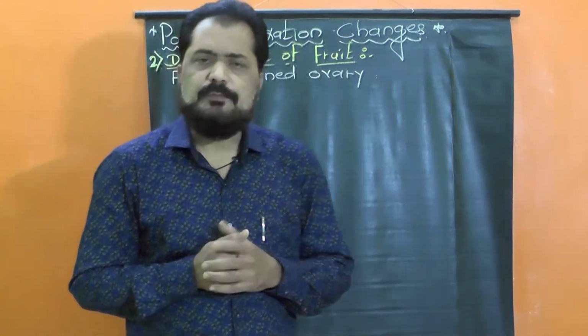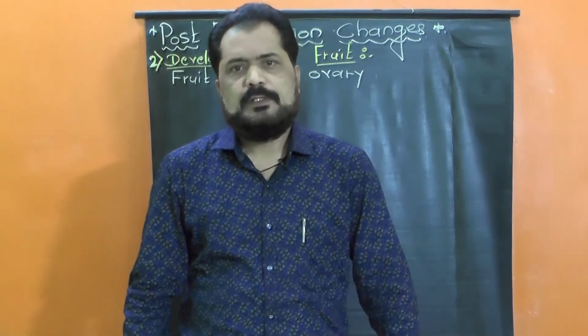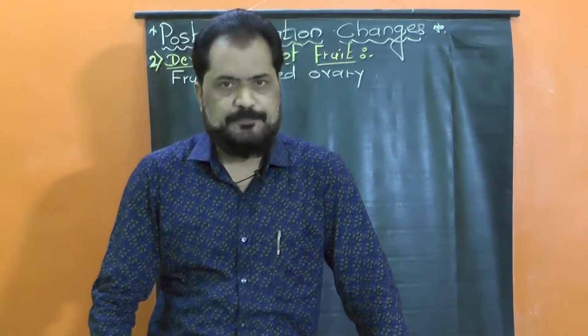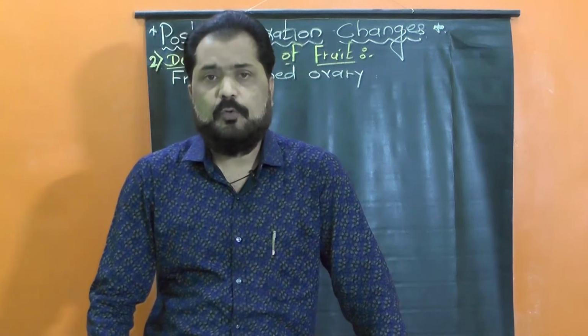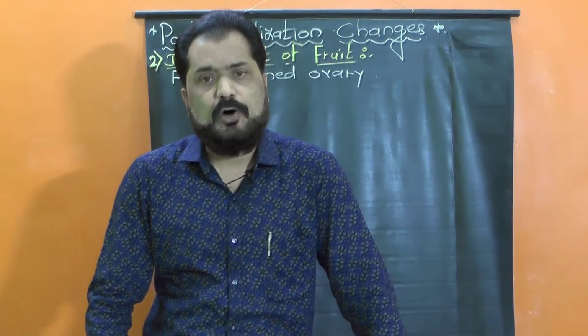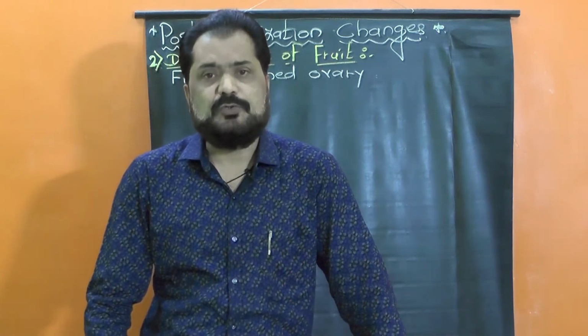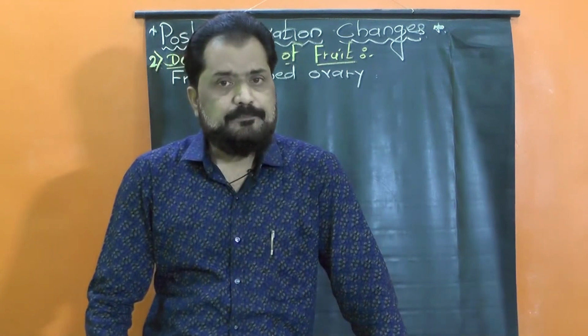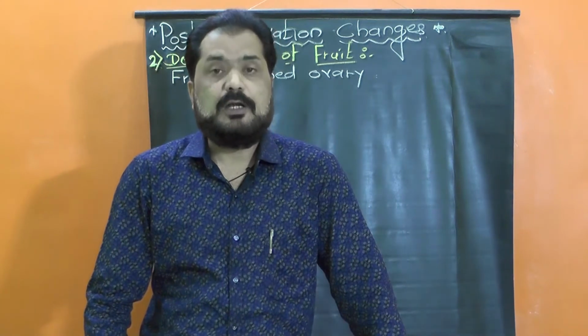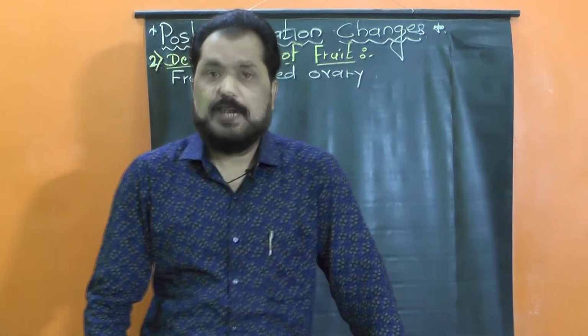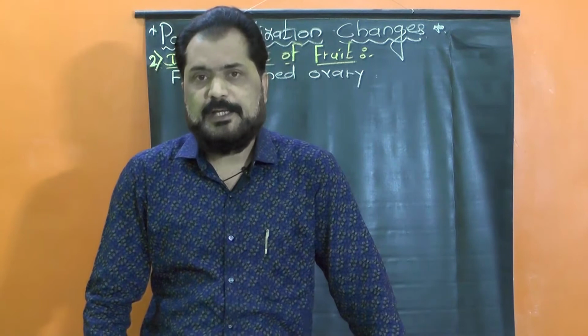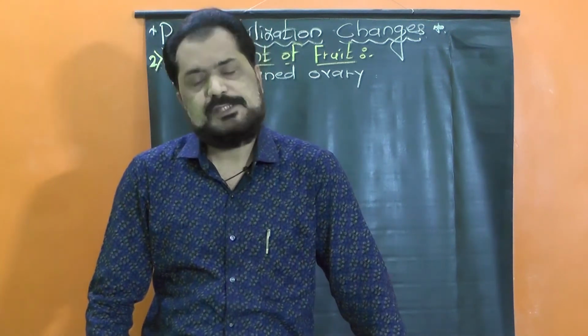First of all, we must know that the transformation of ovary into the fruit is under the influence of stimuli received by the ovary from the hormones released by the pollen tube and also the developing seed.